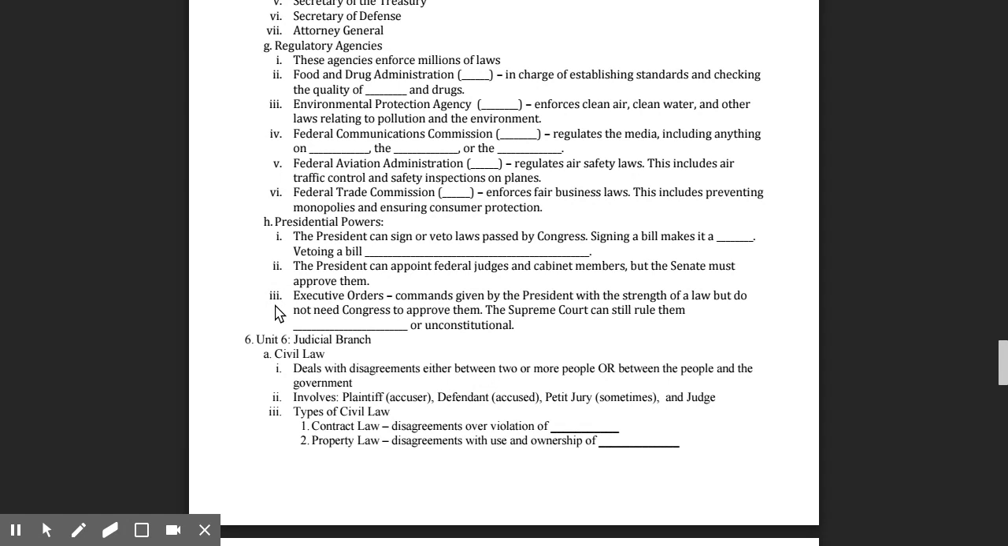The last one, executive orders. They are commands given by the president with the same strength of a law, but do not need Congress to approve them. However, the Supreme Court can still rule them constitutional or unconstitutional. This is the end of Unit 5.